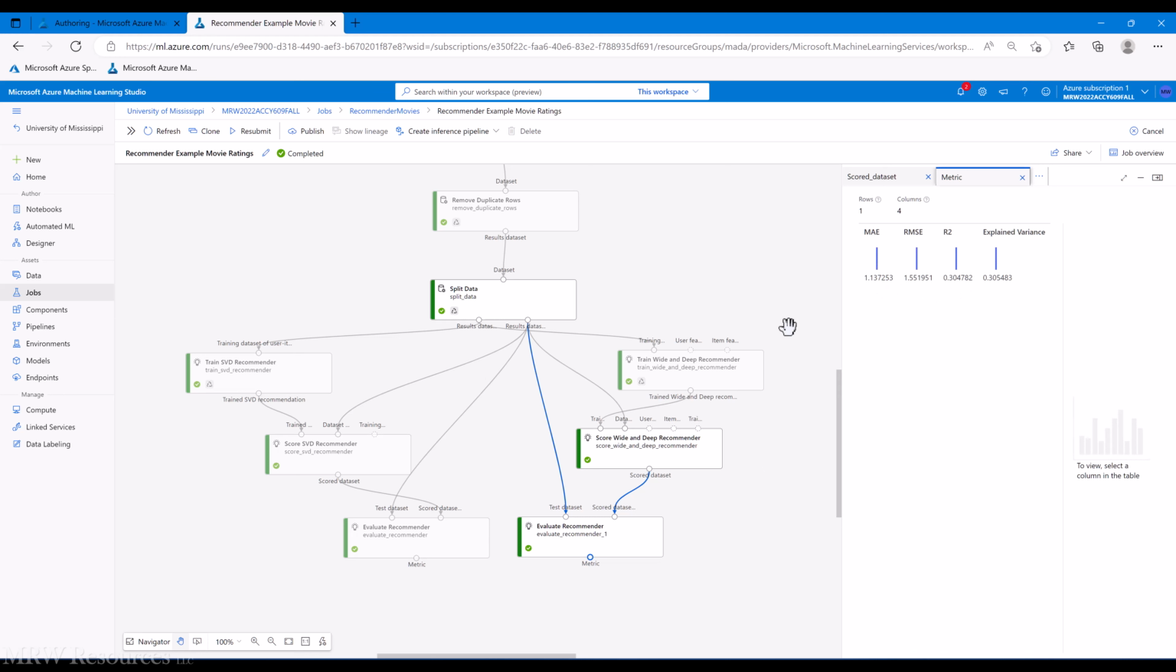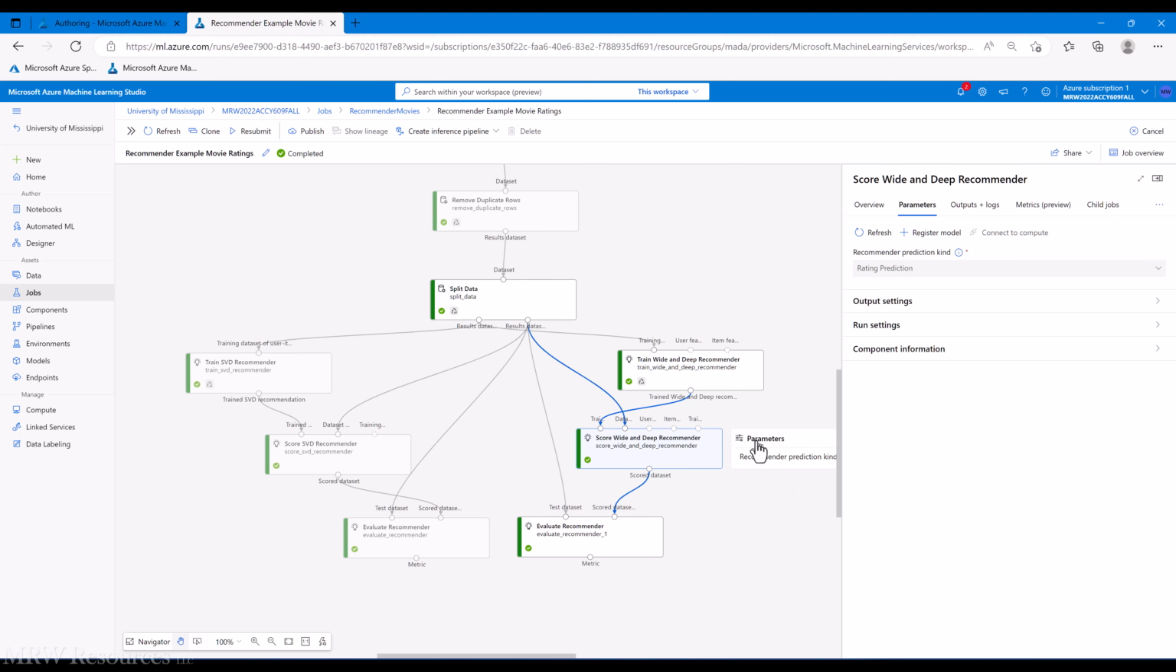All right, so we can use the scoring to make recommendations or to predict what a rating will be. All right, that's the rating prediction side of the score. Let's move on and see what we'd like to do next.